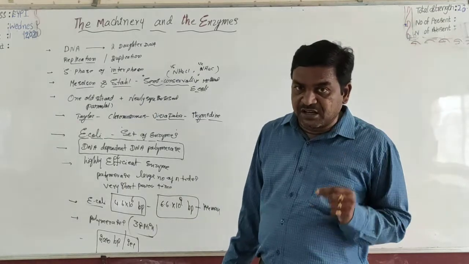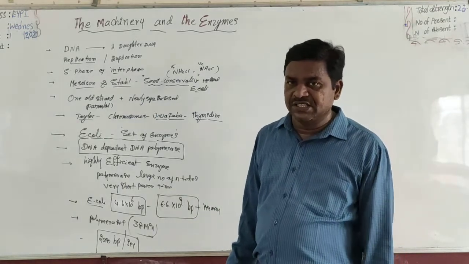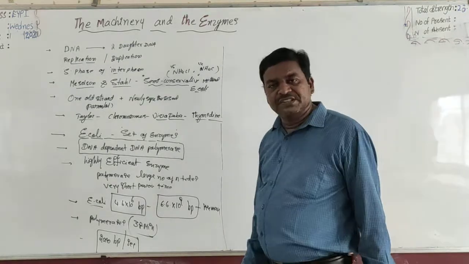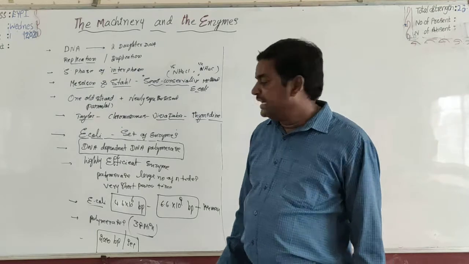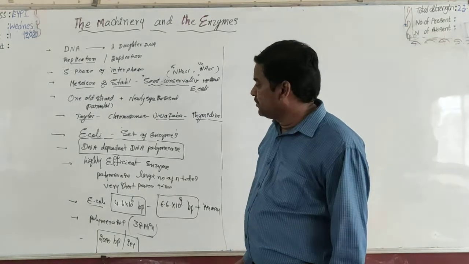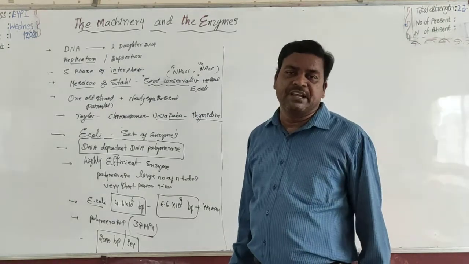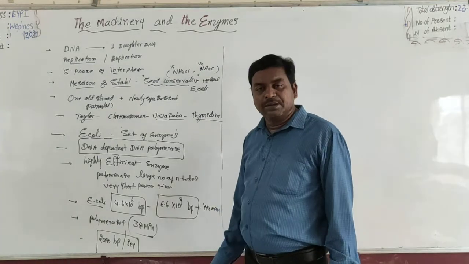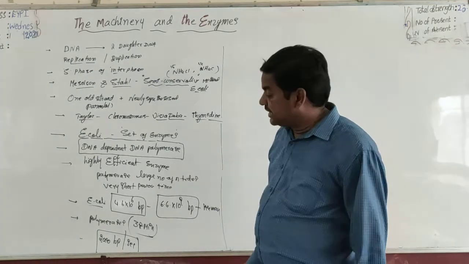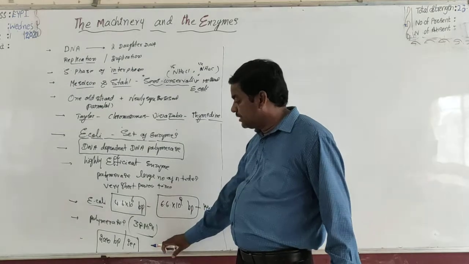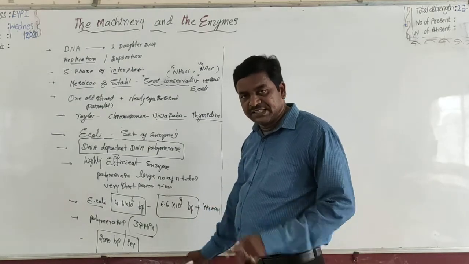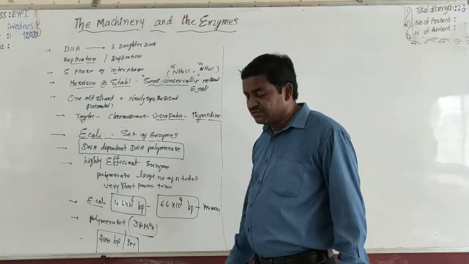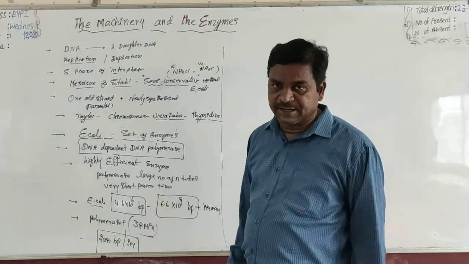So DNA dependent DNA polymerase is a highly efficient enzyme. It can polymerize a large number of nucleotides within a very short period of time. For example, DNA of E. coli is polymerized within 38 minutes, that is the average polymerization rate, approximately 2000 base pairs per 1 second.